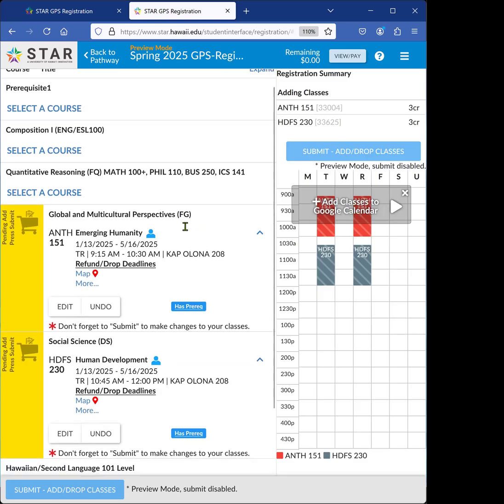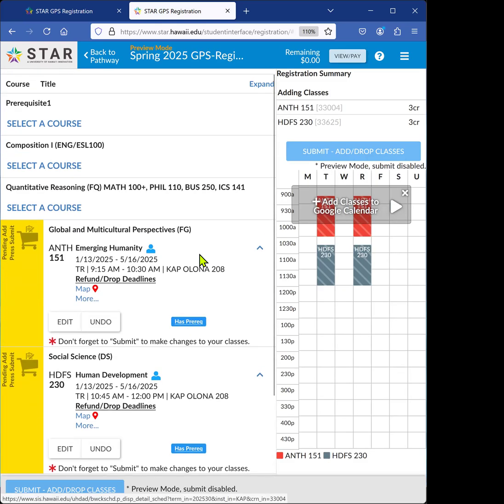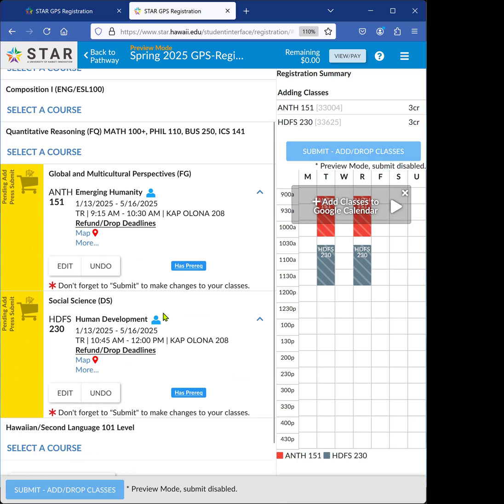Now, the courses are pending in yellow in your shopping cart. Only the courses that are pending will be submitted when you click on Submit. Your final step to register is to click on the Submit Add Drop Classes button to confirm your registration.